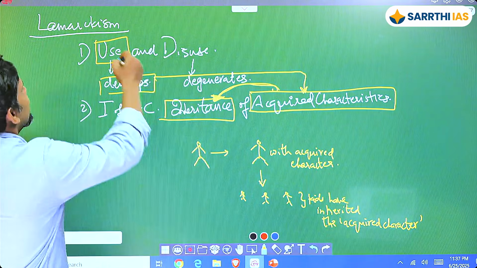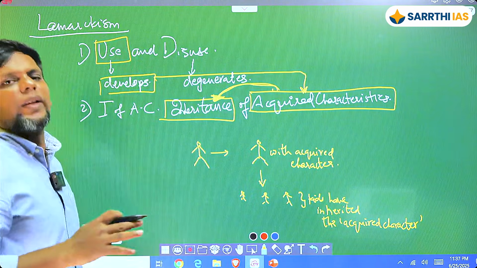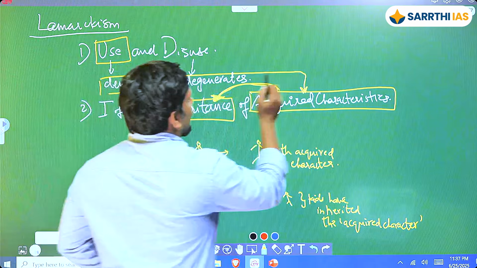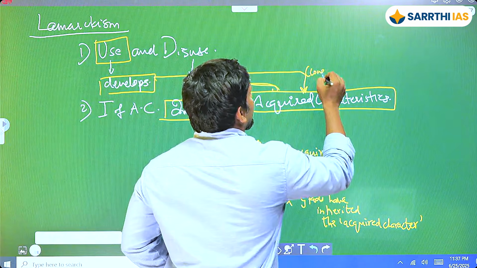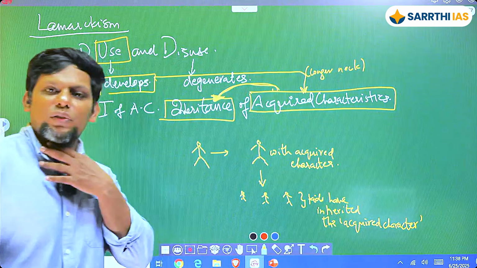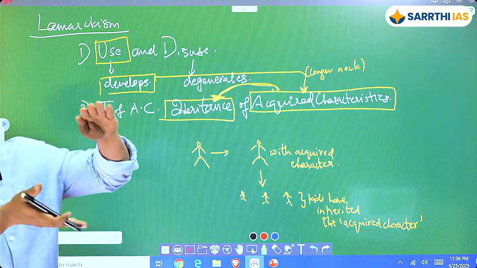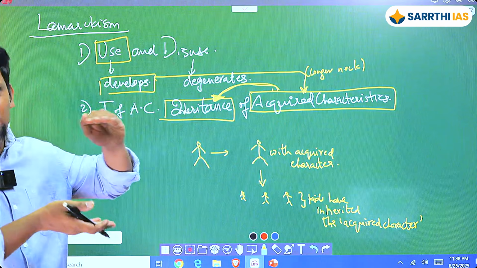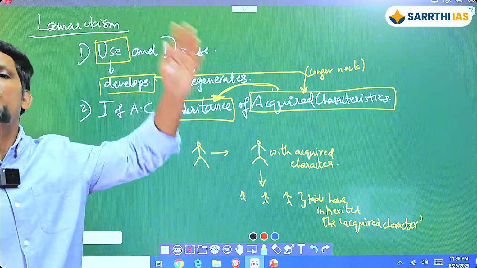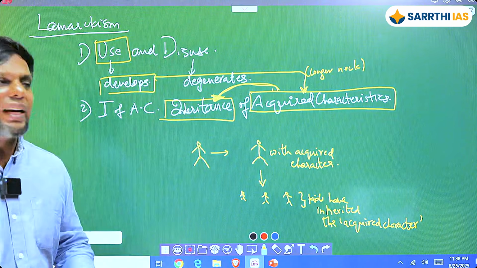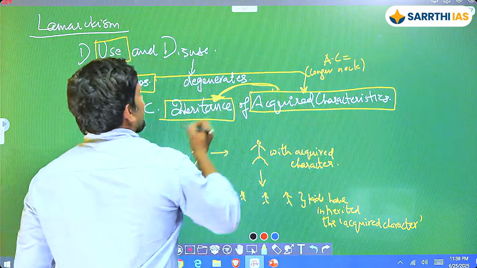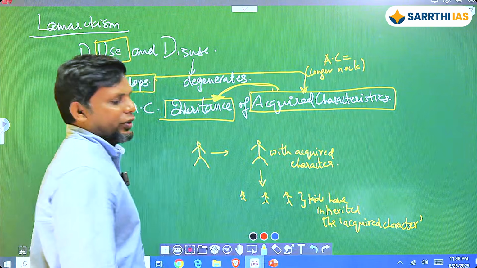So you're basically using something that develops further, whether it is your neck becoming longer, and eventually that becomes the longer neck. Let's say there's a giraffe that keeps stretching its neck, and let's assume it is in the first diagram where the neck is relatively on the shorter end. It keeps stretching so it can get access to more and more leaves, get the food, and survive. That eventually becomes this longer neck. So acquired character equals the longer neck. This is going to be inherited, and the kids are going to inherit this particular acquired character.